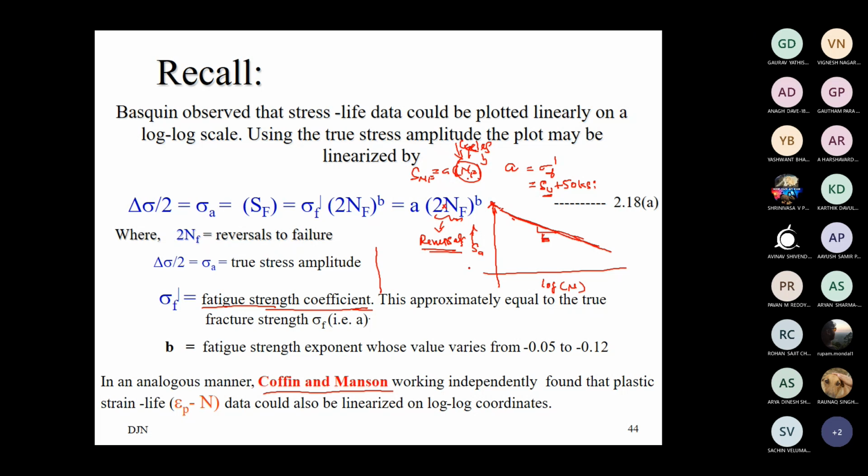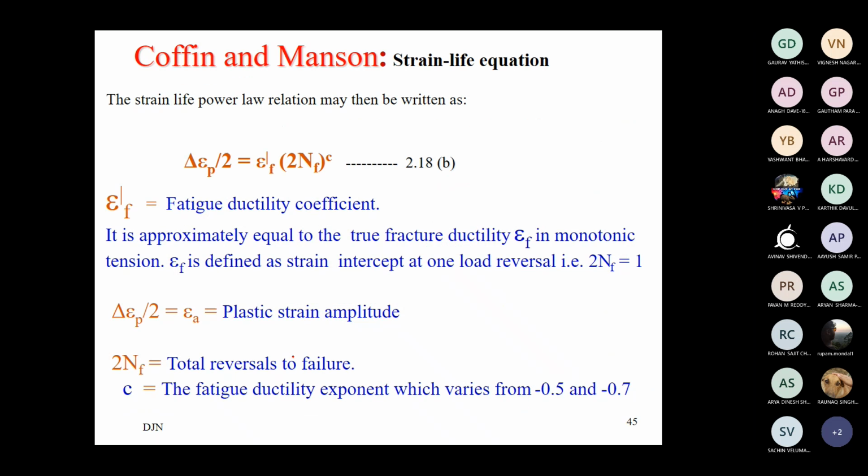Similar to the SN approach, Coffin and Manson have also provided a relationship between plastic strain and life. In this Coffin-Manson equation, the plastic strain amplitude is related to the true fracture strain; epsilon f dash is the true fracture strain.